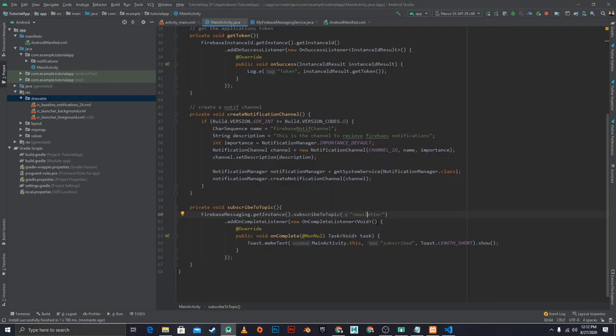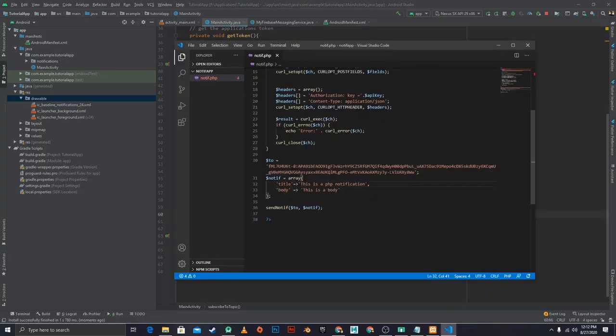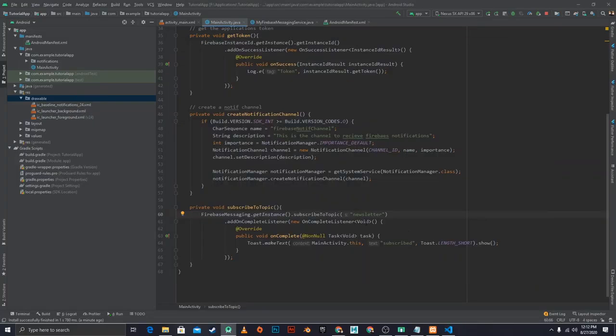So in case we have, let's say, hundreds of devices subscribed to newsletter, we don't want to send to each of their tokens one by one. We can send a notification directly to a topic by just adding that into this tool right here. So instead of sending to this token, we can delete this, and we can now send to a topic. In order to send to topic, we need to prefix the topic with /topics/ and then the name of the topic, newsletter, which is the name of the topic that we specified to subscribe to right here.